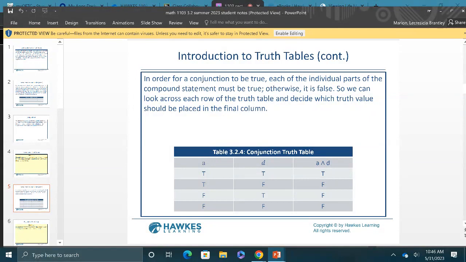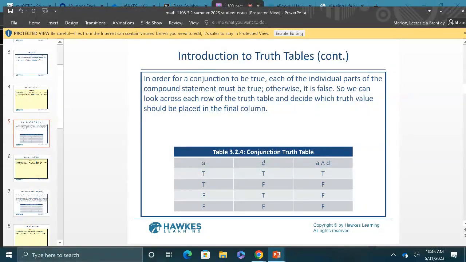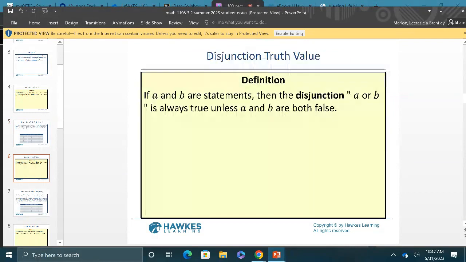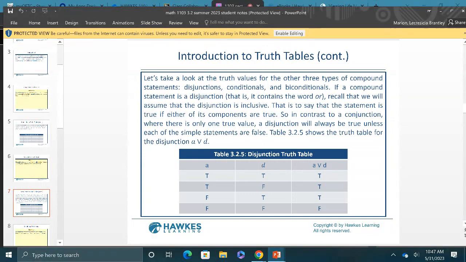All right, now the next one is the or. What you have to remember about or is, on this table, if you have an or, and you have two F's, false or false, then your overall answer is just a false. And that's the summary at the bottom. If it's or, and both of them are false, the answer is false.